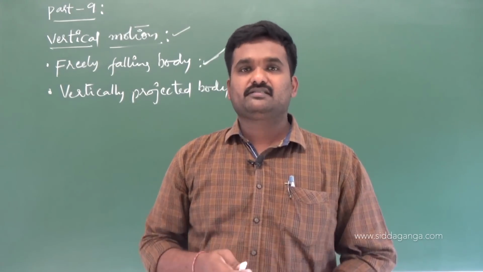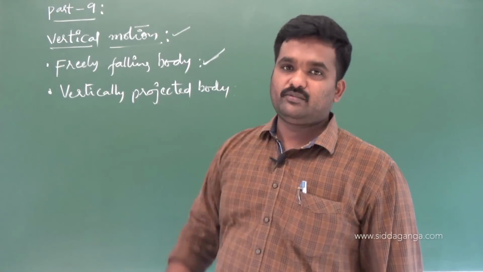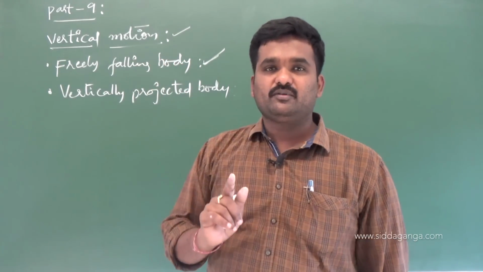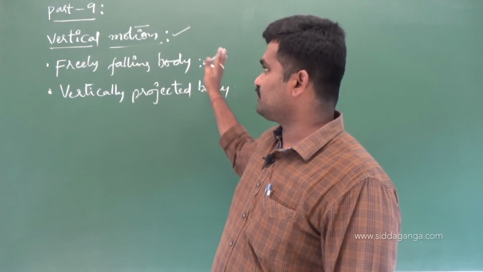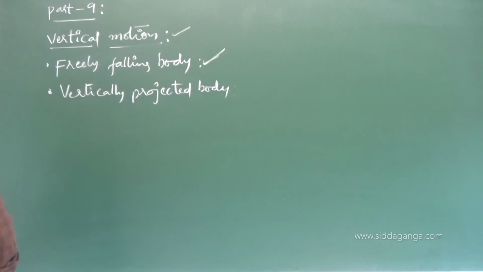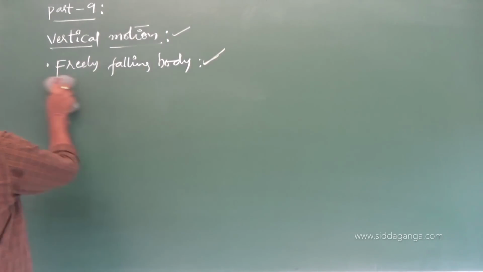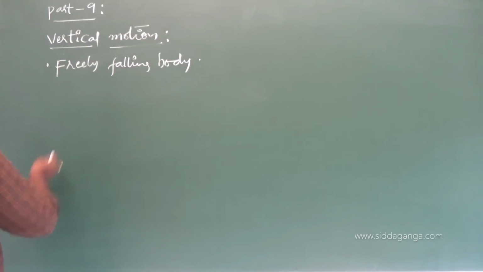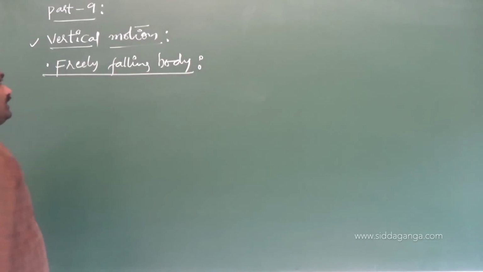So if I want to study these kinds of constraints, we need to study the heading of what? Vertically projected body. Under two headings we have to study: freely falling body and vertically projected body. So we'll have a complete discussion related to this vertical motion under these two headings separately. The first one we'll study is the freely falling body. After a complete discussion of this, we'll move on to the vertically projected body. So under vertical motion, the first thing we need to study is the freely falling body.